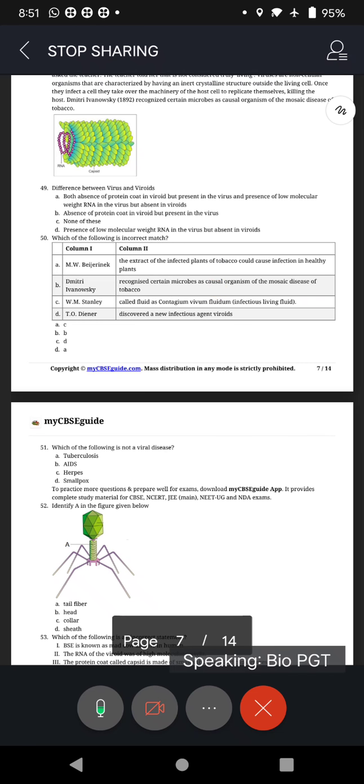In column 2, their work. The extract of the infected plants of tobacco could cause infection in healthy plants. Just now we talked about TMV, tobacco mosaic virus. Second, recognized certain microbes as causal organism of the mosaic disease of tobacco. Next, called fluid as Contagium vivum fluidum, that is infectious living fluid. Next, discovered a new infectious agent, viroids.